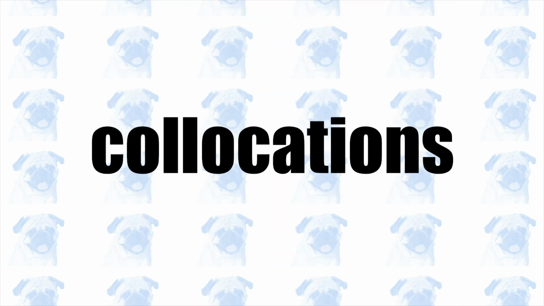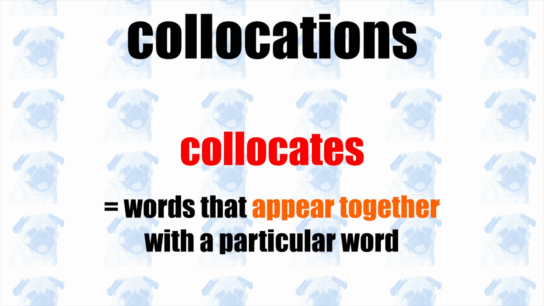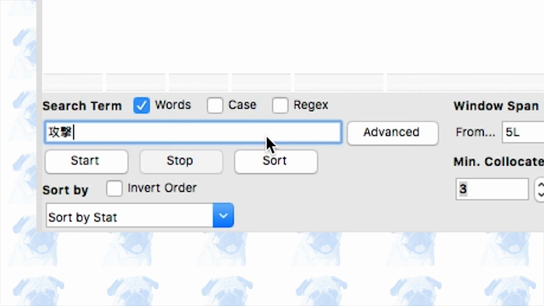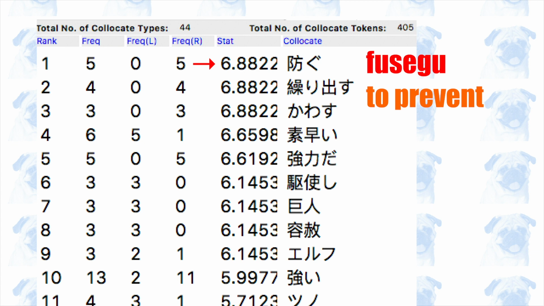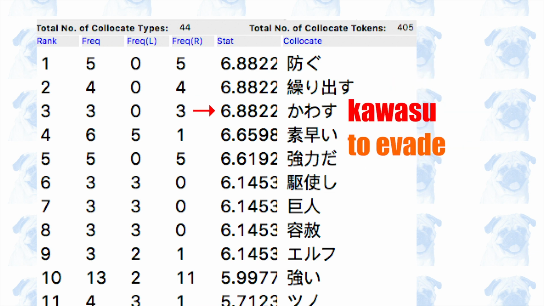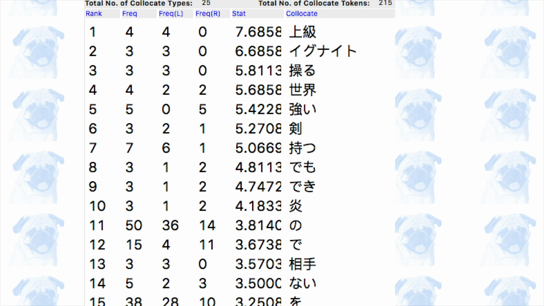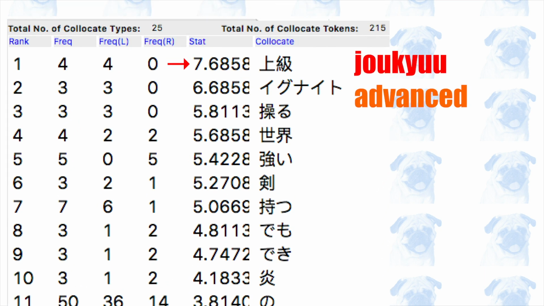One last feature of this concordance software that I haven't shown you yet is its ability to reveal the collocates of a word. A collocate is a word that appears together with another word. For example, if I enter 攻撃 in the search bar, the results show that 防ぐ to prevent, 繰り出す to send out, and かわす to evade are the most statistically likely collocates of 攻撃. How about 戦士 or warrior? The results indicate that 上級 advanced is the most statistically likely collocate.